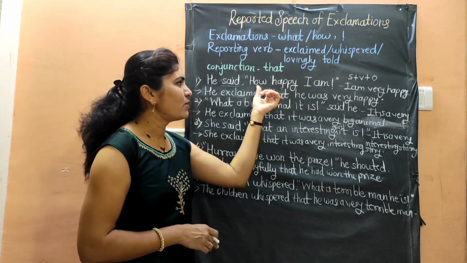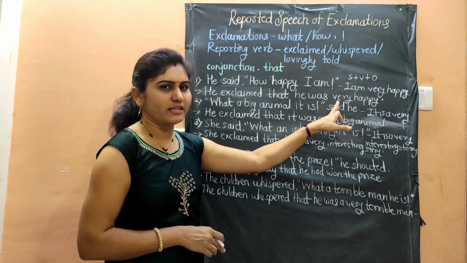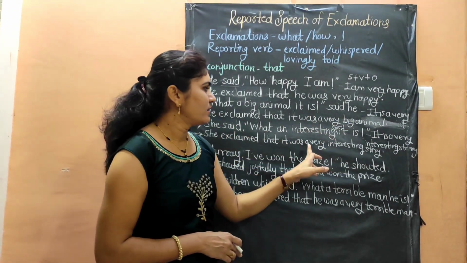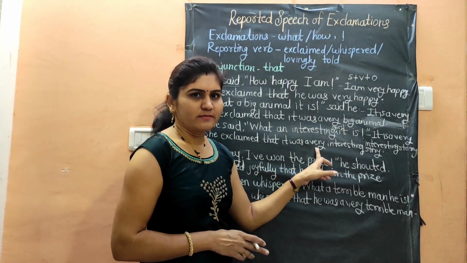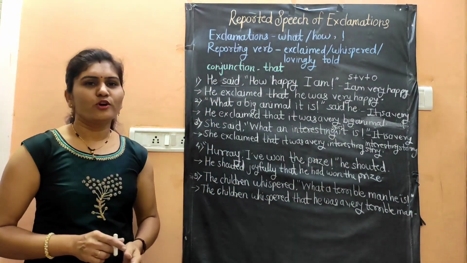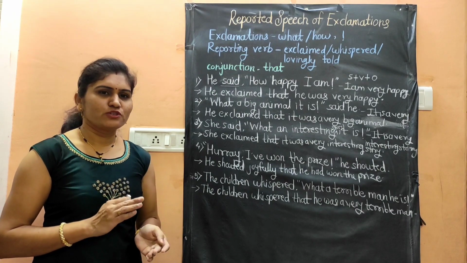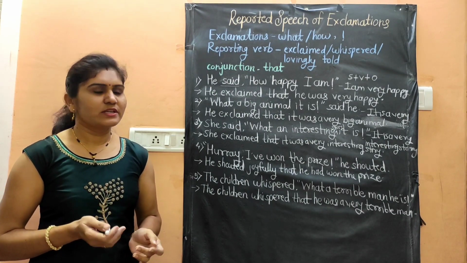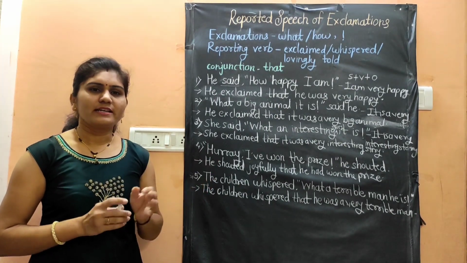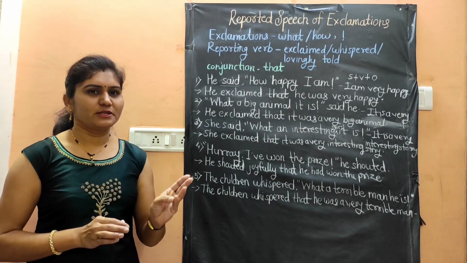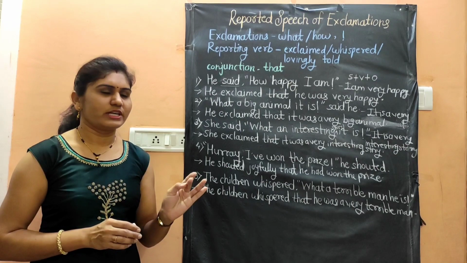If there is how, we will use how, very. If there is what in the sentence, we will write here a very. So I hope you will understand how to convert the direct speech of exclamation into indirect speech. We have seen the direct and indirect speech of all types of sentences, that is assertive sentence, imperative sentence, interrogative and the exclamation.